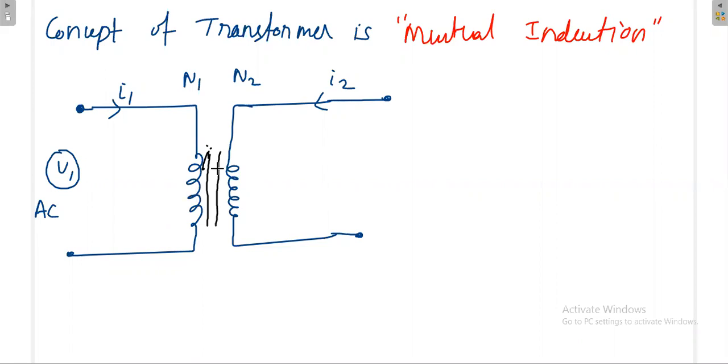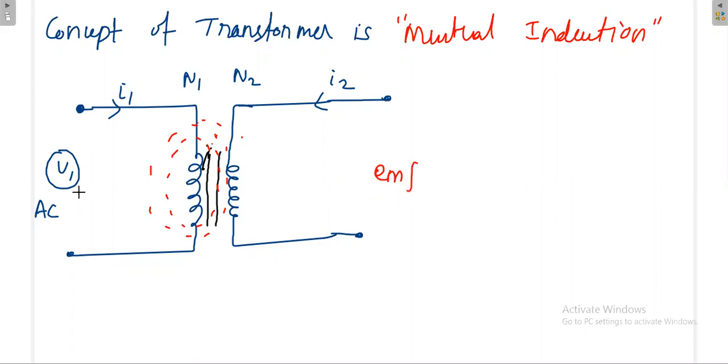Then there will be flux around this primary. This flux is not a static flux, it is a time varying flux. Then this time varying flux will interact with the secondary conductor. As per the electromagnetic induction law, whenever there is a time varying flux around a conductor, it will produce EMF. So the time varying flux is produced by the primary side, it links with the secondary coil, and the EMF will be induced in the secondary coil.